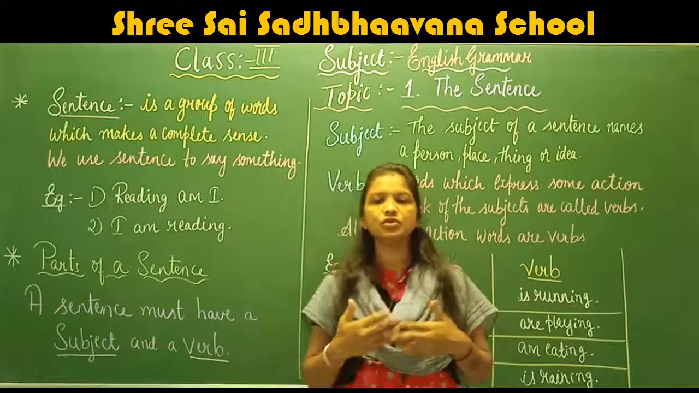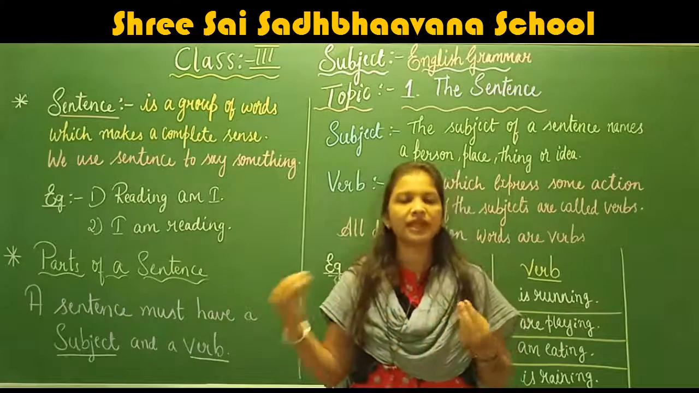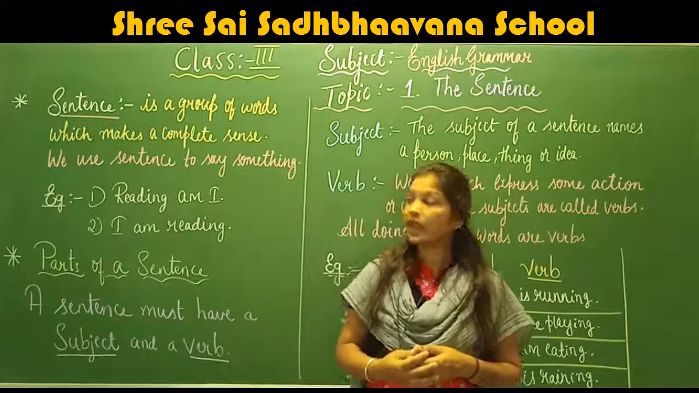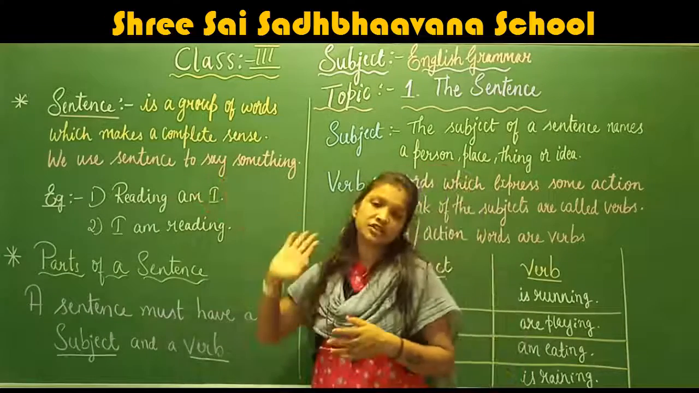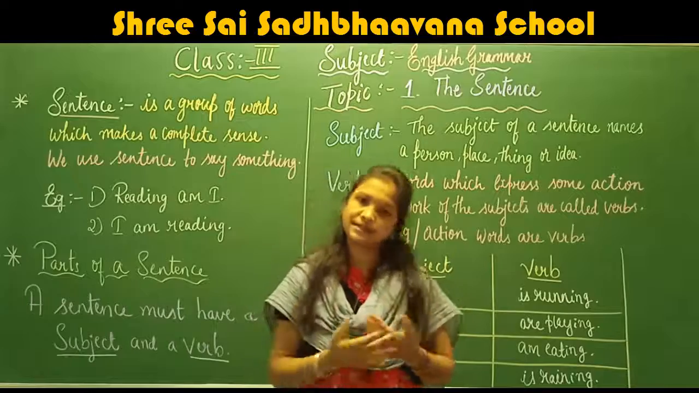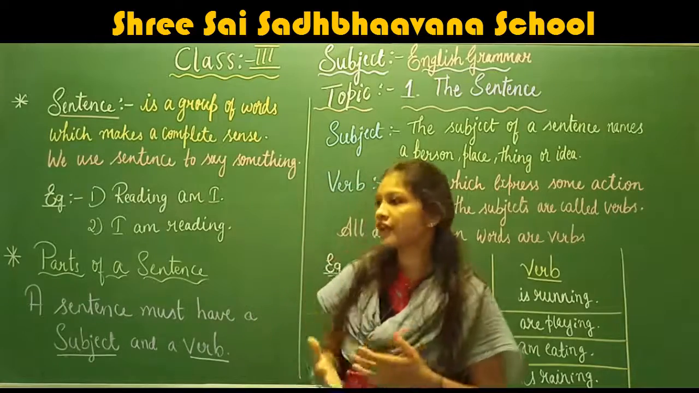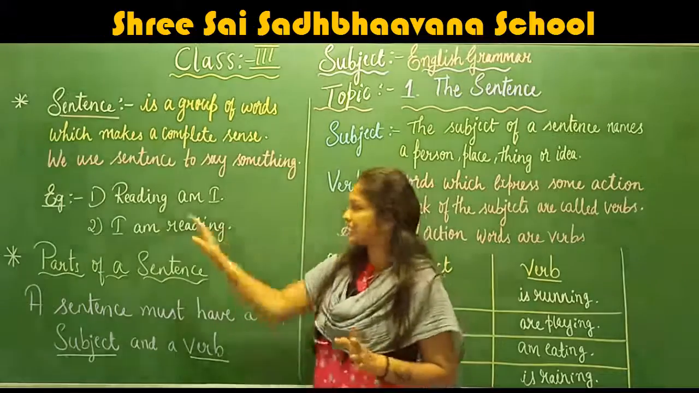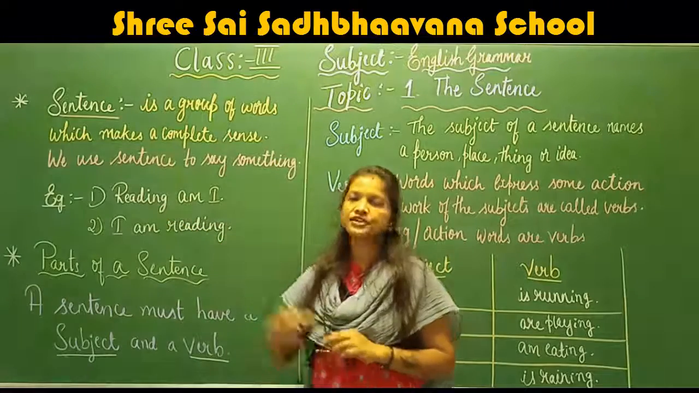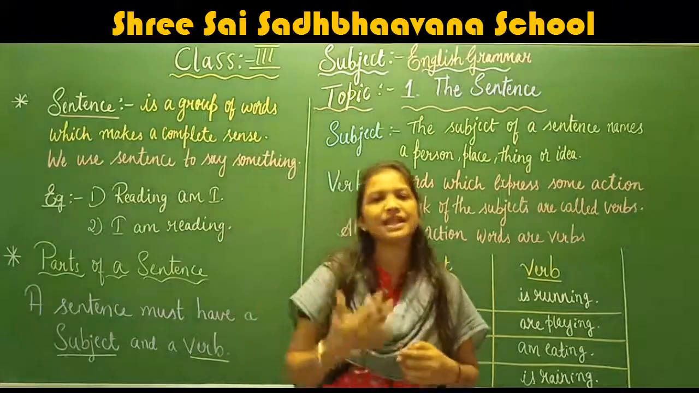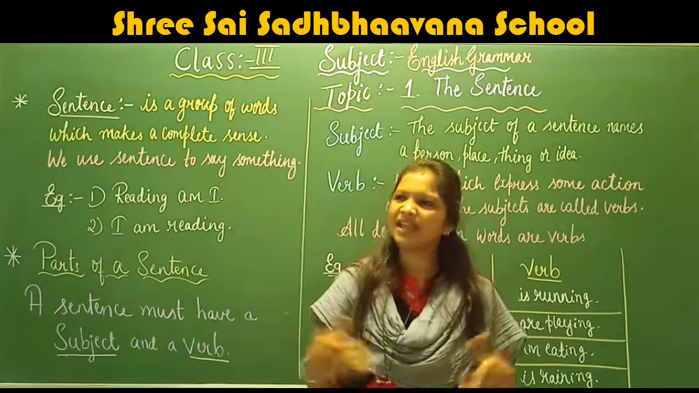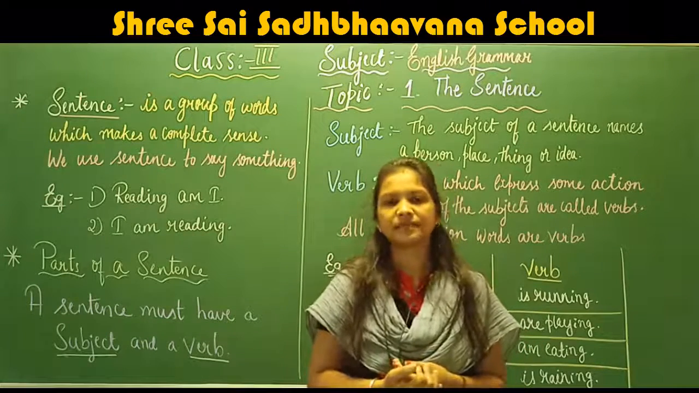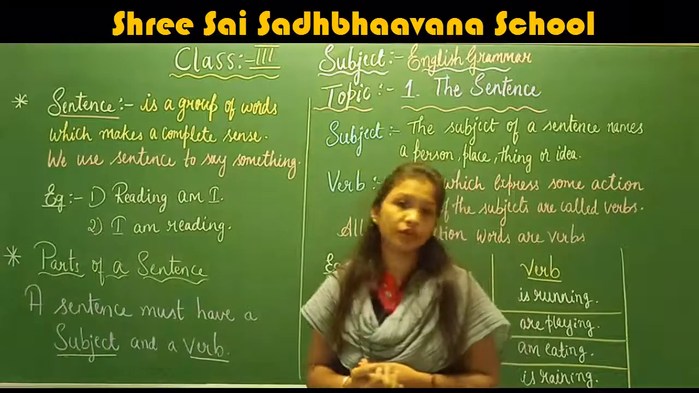Okay, a sentence is used to say or to write something. For example, here: reading am I. Here, first sentence, reading am I. Children, first sentence, did you understand anything? Reading am I. What is that? Did you understand anything? No.